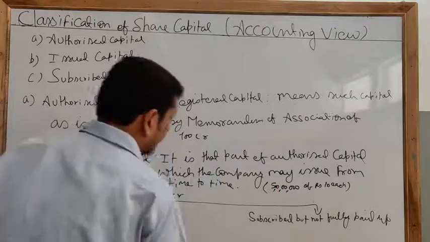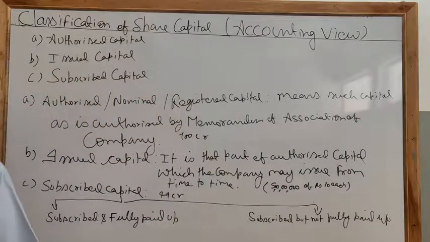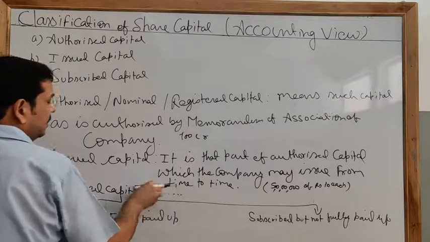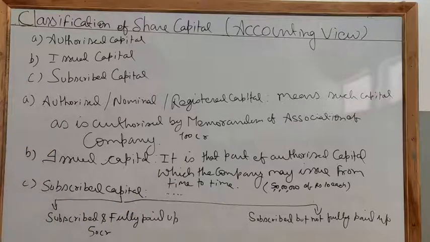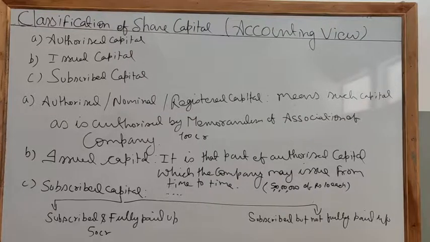You have issued 50 crore of capital, out of which subscribed and fully paid up, so your full 50 crore has been paid to you. This kind of capital is called subscribed and fully paid up. Clear? Subscribed but not fully paid up. Second, shares are classified, that is shown, as subscribed but not fully paid up in the notes to the accounts on share capital when the company has called up the total nominal face value of the share but has not received it.